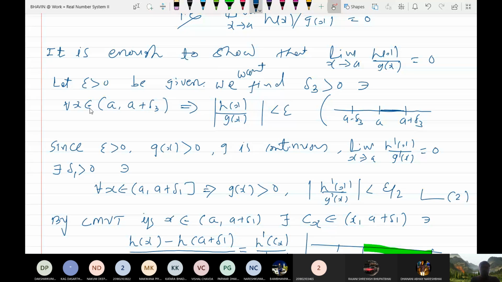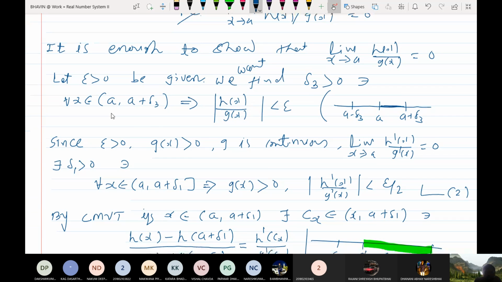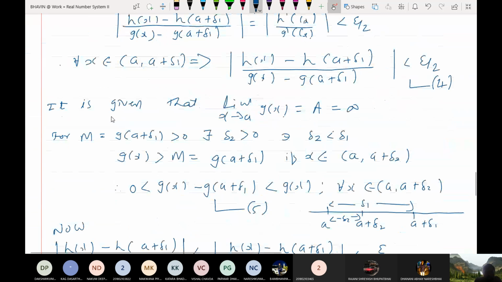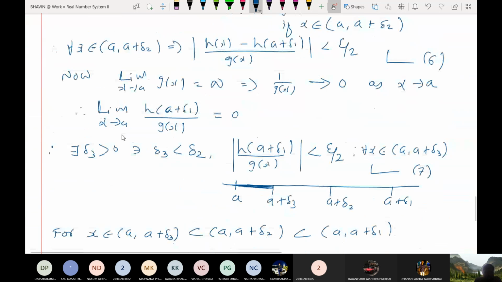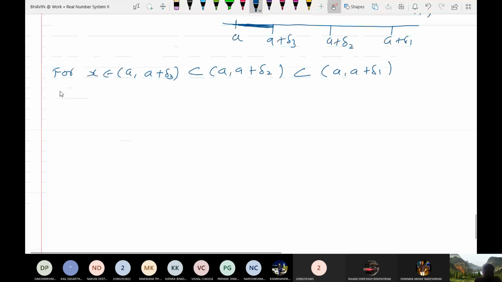So now I have taken x from a to a plus delta 3 and now I want to show that h(x) upon g(x) is less than epsilon. So in order to show this is less than epsilon, what should I consider? I should consider this ratio h(x) upon g(x), and its modulus.